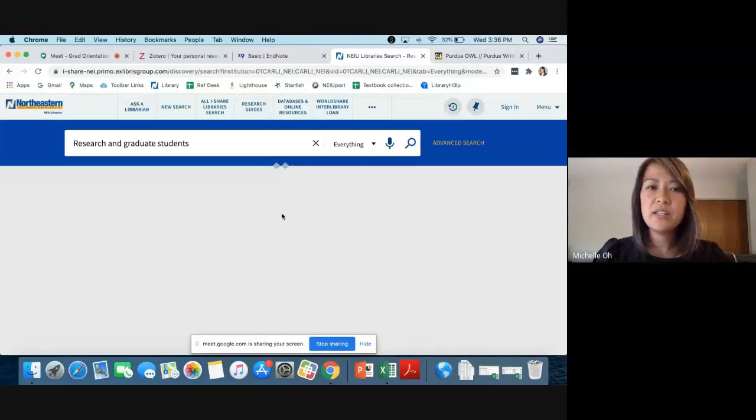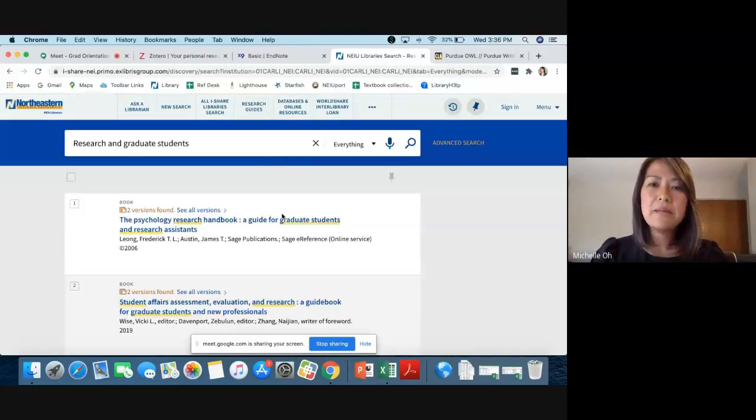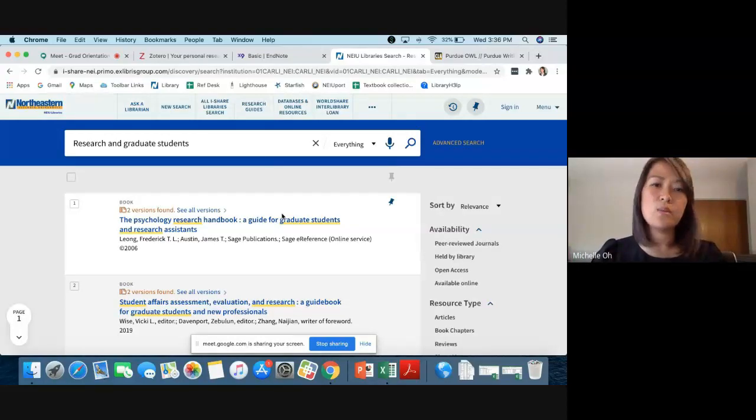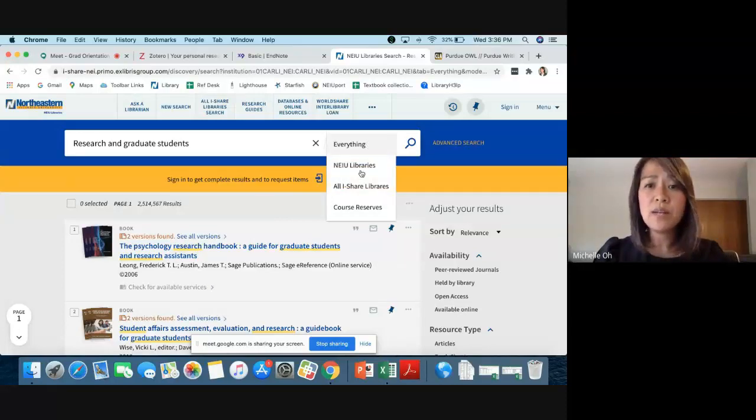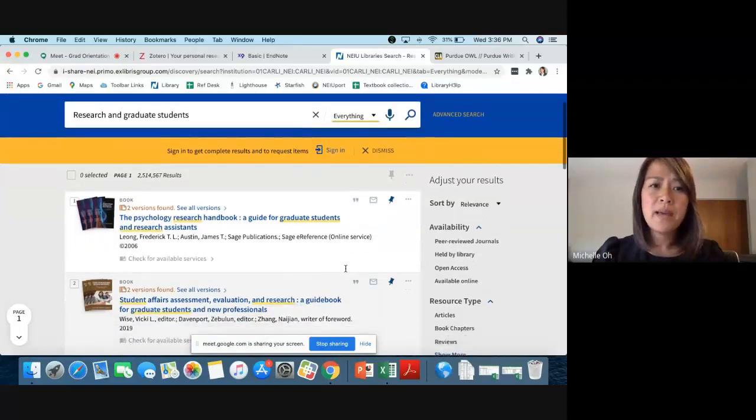And as I'm searching, this is actually searching through not only our library, but it's searching through the iShare library. So again, the over 90 libraries in Illinois that we share materials with, and then also libraries that are not a part of the iShare system. So this could be all over the world. So what I could do is I could actually make this more narrow and go, if I wanted to find it through NEIU libraries or all iShare. But right now, I just want to see what we have.